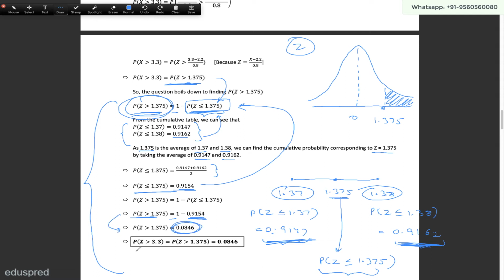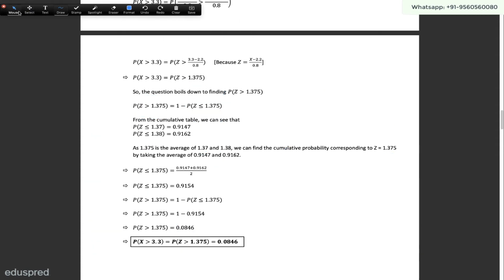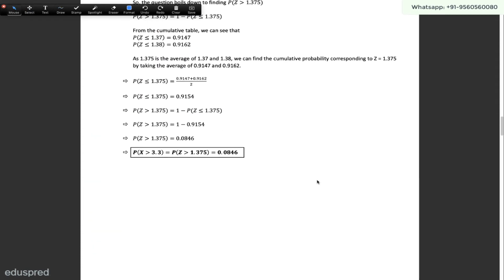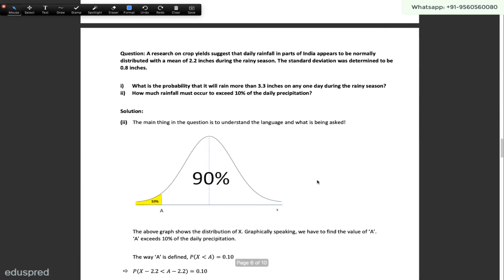So the probability that x is greater than 3.3 is equal to the probability that z is greater than 1.375, and this is equal to 0.0846. So that was the answer to the first part of this question. We have one more part in this question, so let's take a look at that as well.